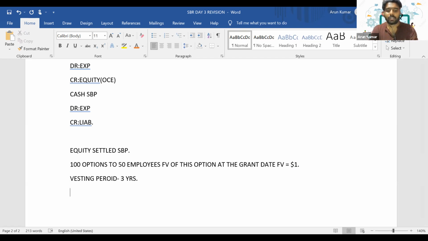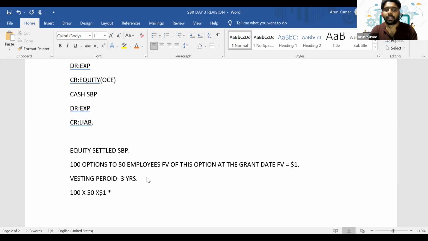So first, it will be 100 into 50 employees into $1. Let's say we are offering it to 50 employees, but is it mandatory that all 50 employees will stay with the company till the completion of the vesting date?